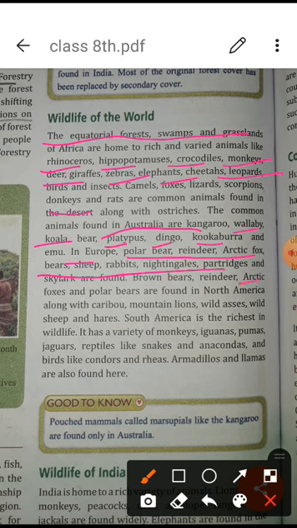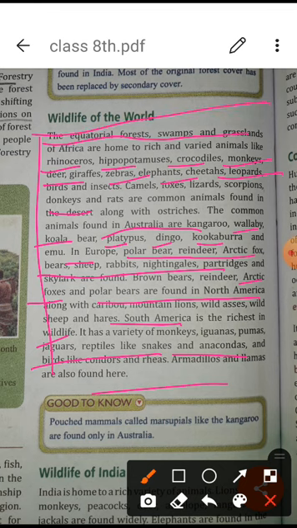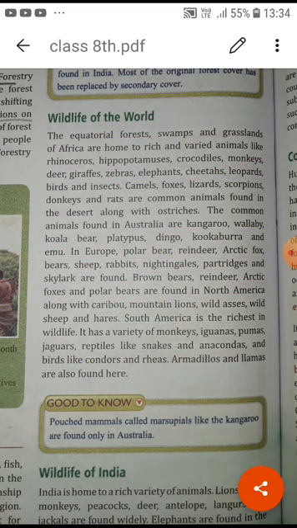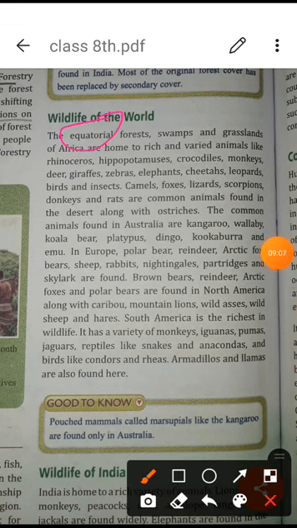If you go to the Arctic circles, Arctic foxes and polar bears are found in North America. And if you go to South America, it is the richest in wildlife, with a variety of monkeys, iguanas, pumas, and anacondas. I just want to explain this portion to you, student. Wherever we go in the different portions of the world, whether the equatorial forest, the European region, the Arctic circles, or South America, there is a different variety of animals and species.